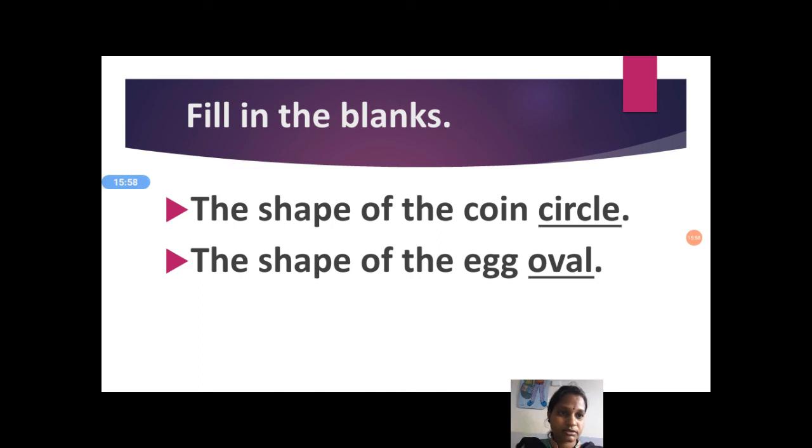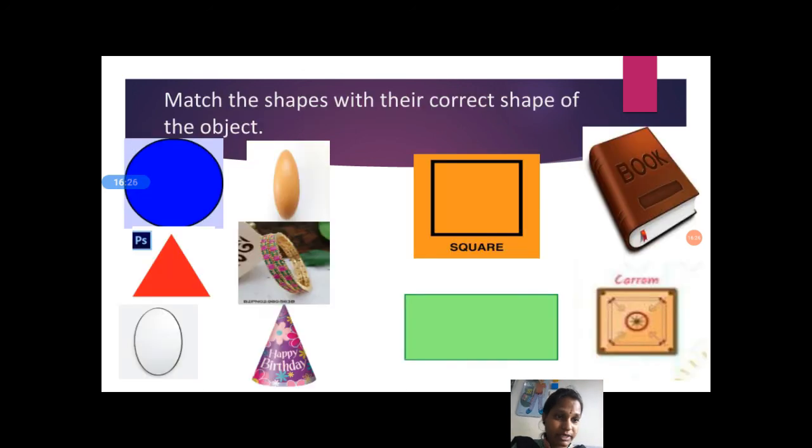Fill in the blanks. The shape of the coin. The shape of the coin, what? Circle. Yes, C-I-R-C-L-E, circle. Next, the shape of the egg. Egg shape, what did I tell? Yes, oval. O-V-A-L, oval. The shape of the egg, oval. Again one work is there. It is not in your worksheet.